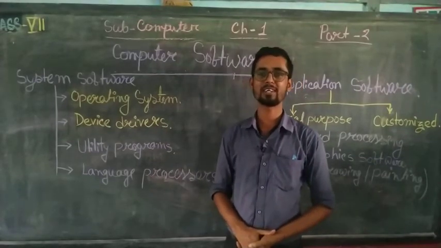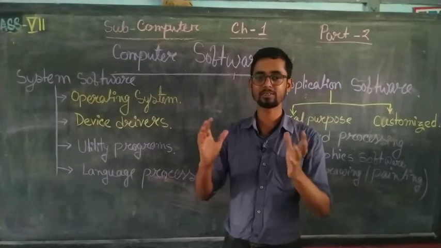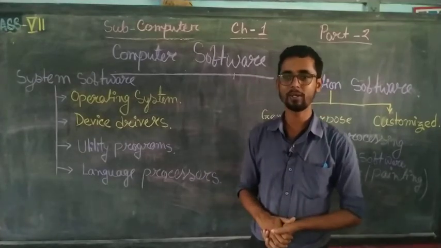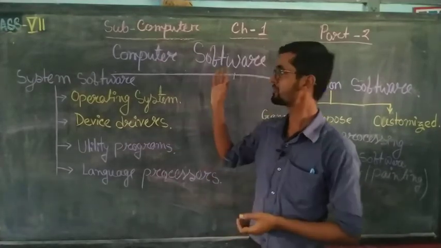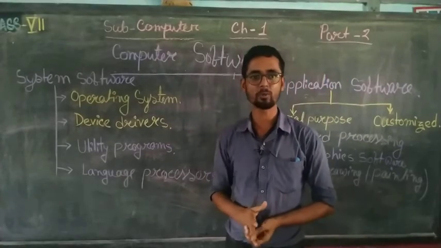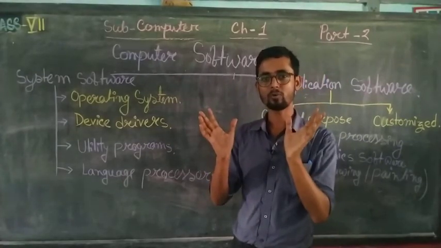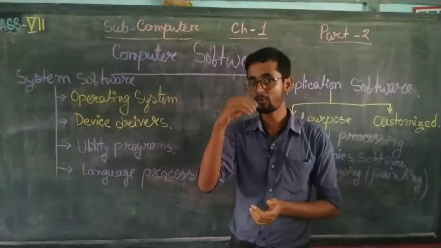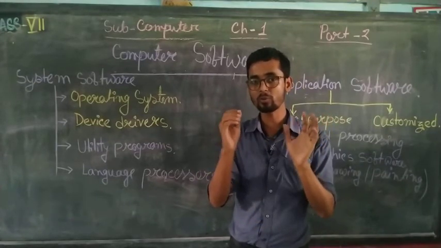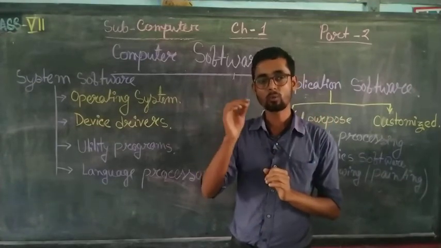So in the previous class we have learned about the generation-wise computer language. Today we are going to learn about computer software. So what is software? Software is a program of a computer. From this program, the computer knows what it has to do.